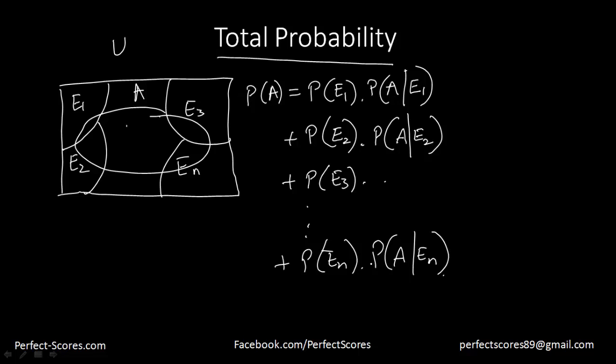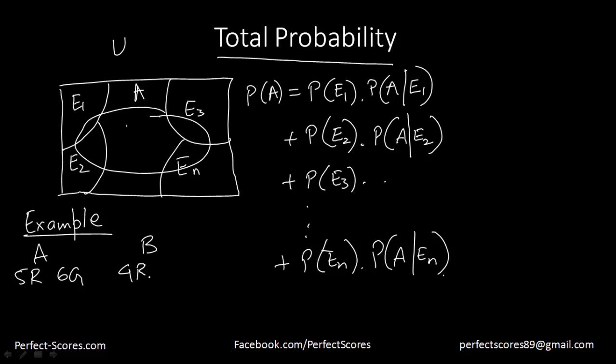Now why have I done that? In some questions you're not given the straightaway probability. You're not given the probability that event A is going to happen. Instead you're given the reverse probability, or the conditional probability. Let's suppose I start with an example. There are two bags, bag A and bag B. This has 5 red balls and this has 6 green balls.